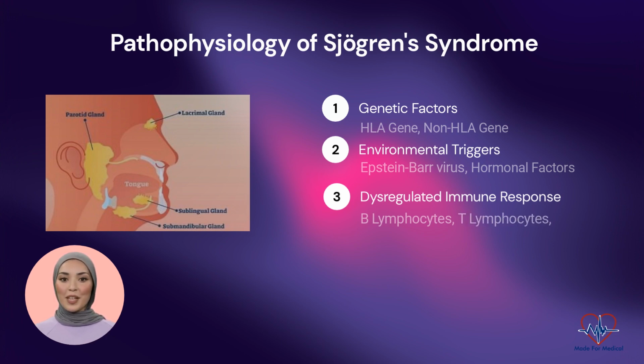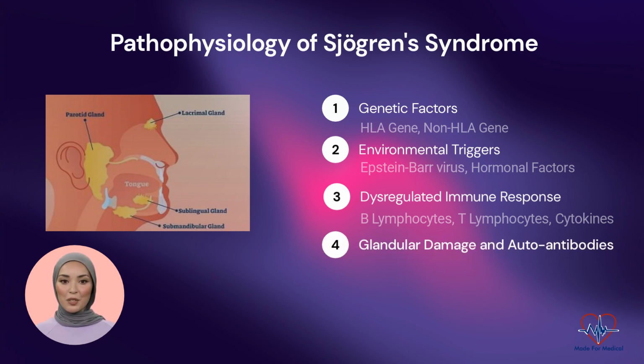CD4 T cells, particularly Th1 and Th17 subsets, are implicated in the perpetuation of the immune response in Sjogren syndrome. These T cells release pro-inflammatory cytokines, such as interferon gamma, IFN-gamma, and interleukin-17, IL-17, leading to further glandular damage. Dysregulation of cytokines and chemokines, including tumor necrosis factor alpha, TNF-alpha, interferons, and interleukins, contribute to the inflammation and tissue damage observed in Sjogren syndrome. These molecules recruit and activate immune cells, perpetuating the autoimmune response.